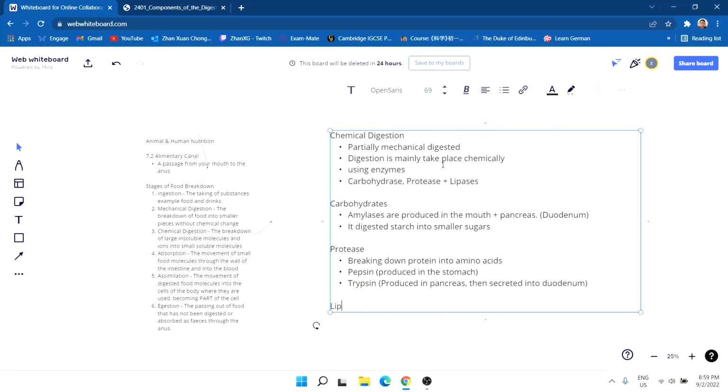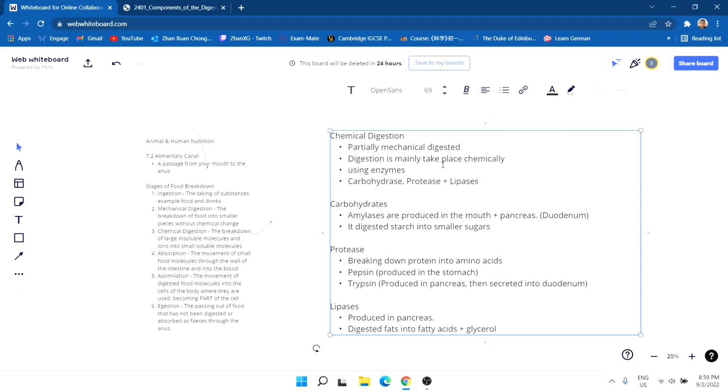Lastly, we got lipases. Lipases are produced in the pancreas again, secreted later in the duodenum. So it digests fats into fatty acids plus glycerol. Important, we still have to remember this.